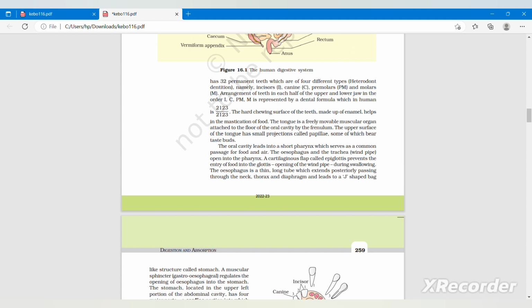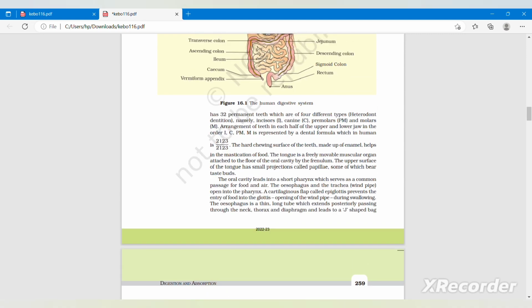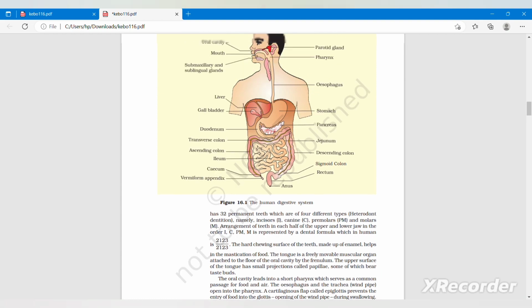The hard chewing surface of the teeth, made up of enamel, helps in the mastication of food. The tongue is a freely movable muscular organ attached to the floor of the oral cavity by the frenulum. The upper surface of the tongue has small projections called papillae, some of which bear taste buds. And there is a diagram given of the human digestive system.